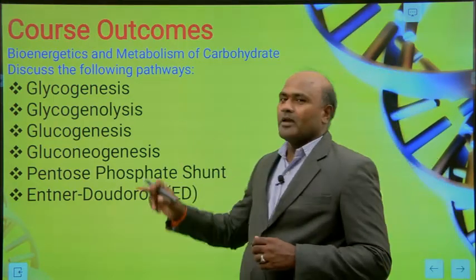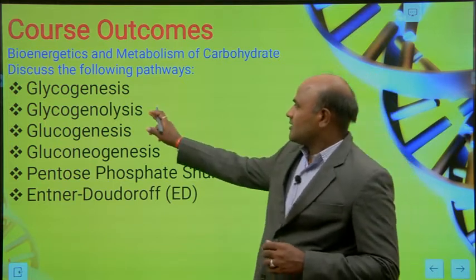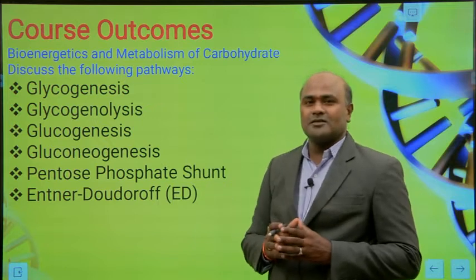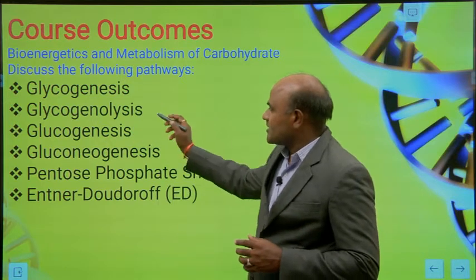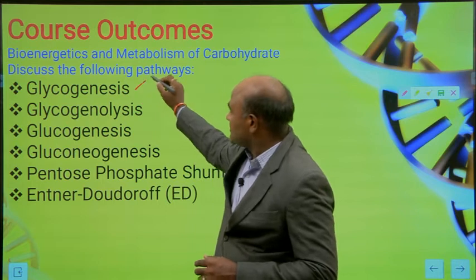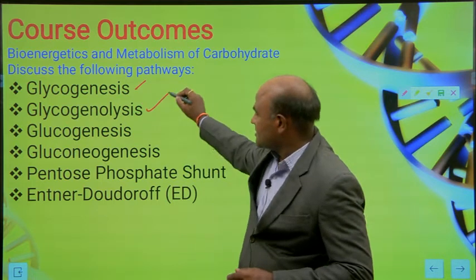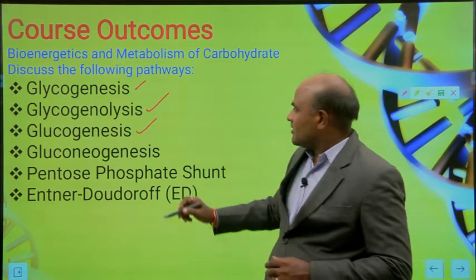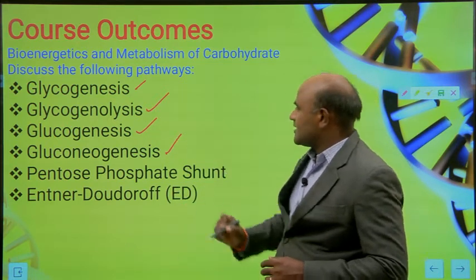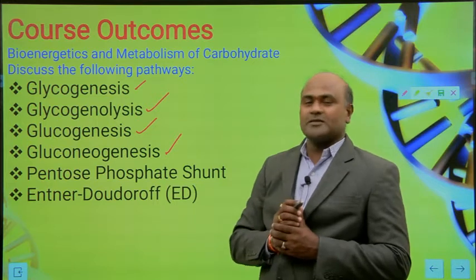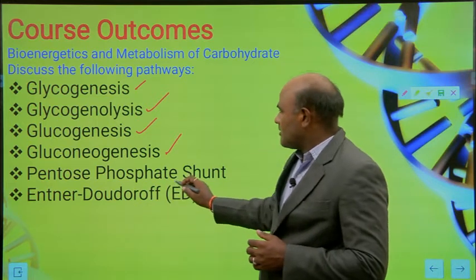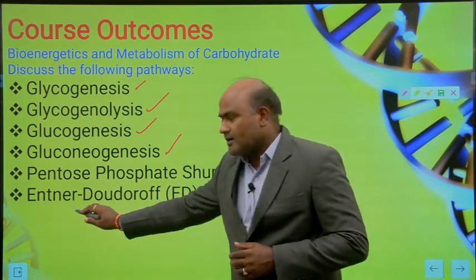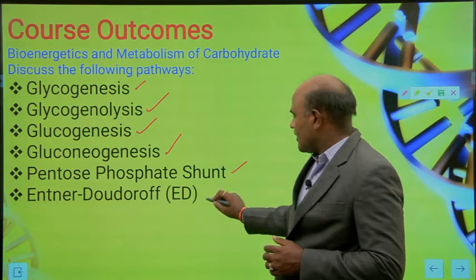This topic covers glycogenesis, glycogenolysis, gluconeogenesis, pentose phosphate shunt, and the Turner-Dautrup pathway.